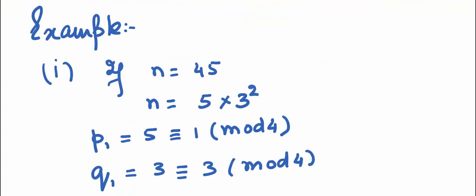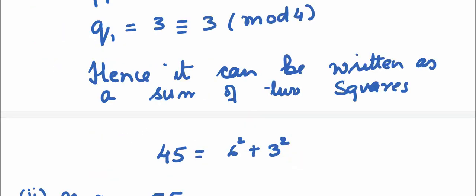If n is equal to 45, you can see n is nothing but 5 times 3 squared. Here, p1 is 5, which is congruent to 1 mod 4. q1 is 3, which is congruent to 3 mod 4. As the above conditions are satisfied, it can be written as a sum of two squares, and you can see 45 can be written as 6 squared plus 3 squared.